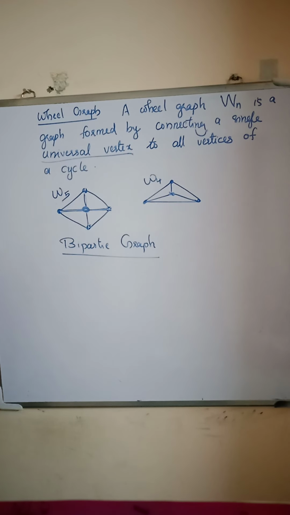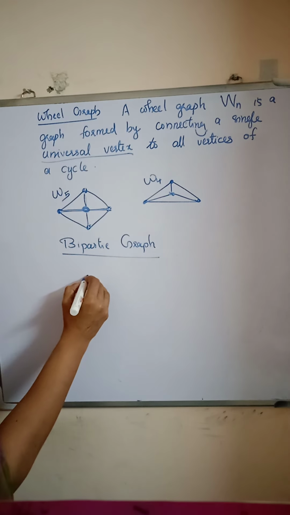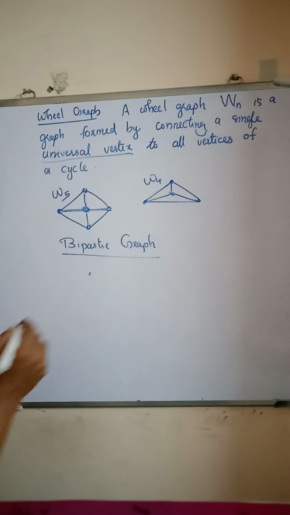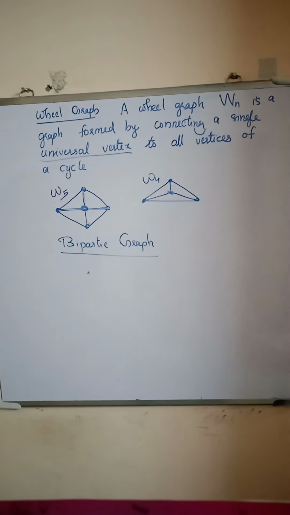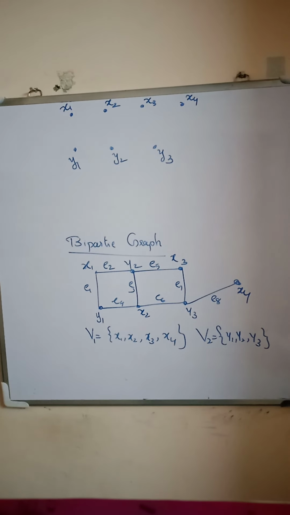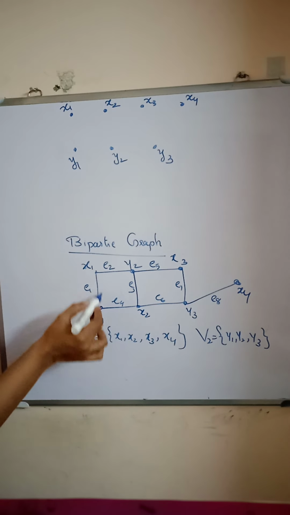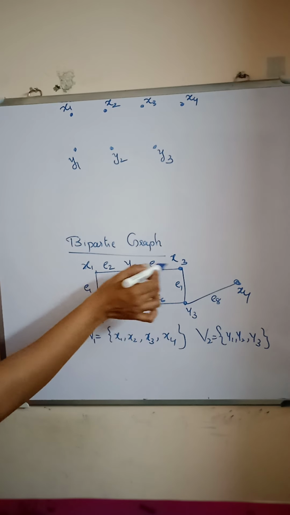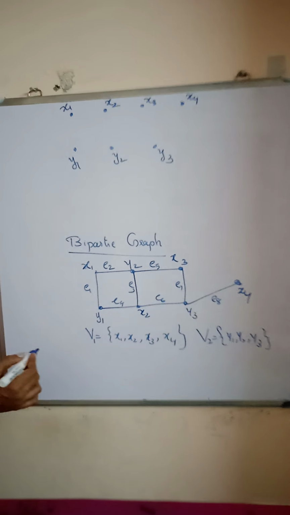Next one is bipartite graph. What is a bipartite graph? Now consider an example. Here the graph G with the vertices x1, y1, x2, y2, x3, y3, x4.